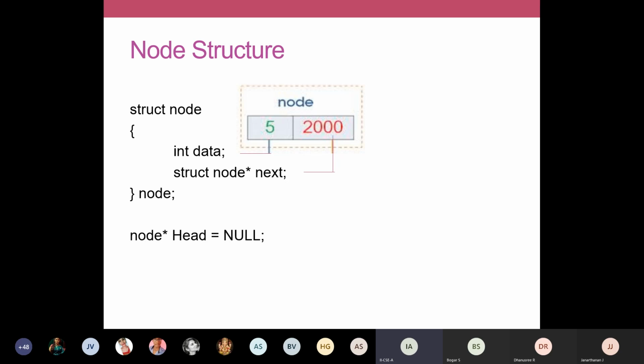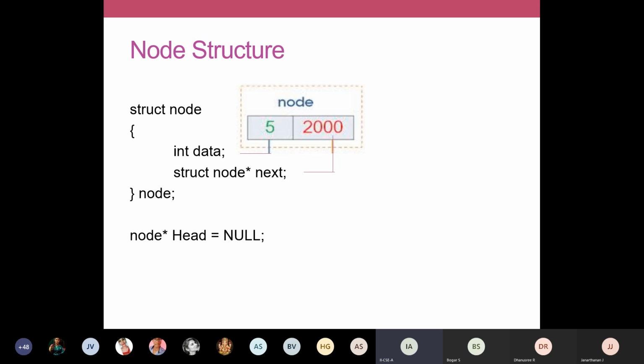Imagine, once again, recollect what you have studied in your earlier semesters. For student mark list processing, you might have used the struct notation. Struct student. Inside that, you will have name, char name[10], and then marks, roll number, like that. You will pack some set of data elements into your struct element. The same thing we are going to use here also. To implement a linked list, you are going to use a structure variable. Inside that, I'm going to pack these two pieces of information, that is data and the address. So every node will have these two pieces of information. Is it not? Data and address.